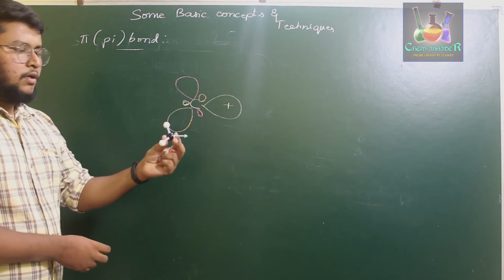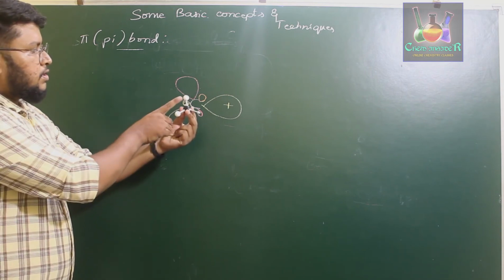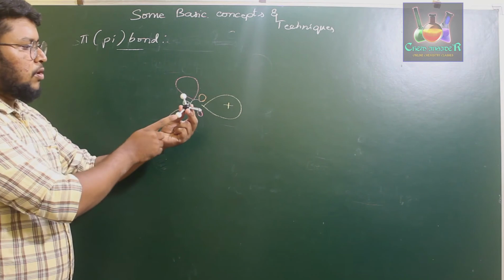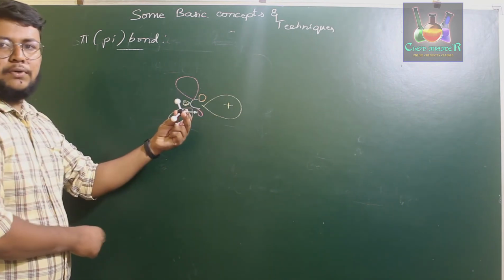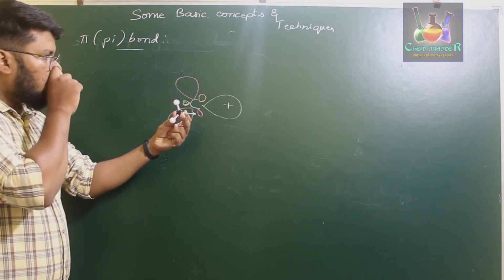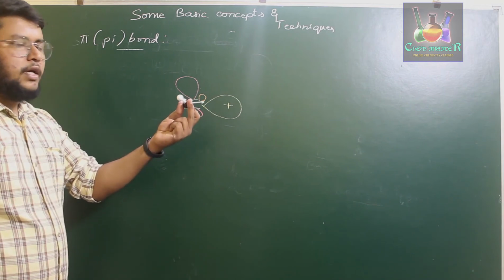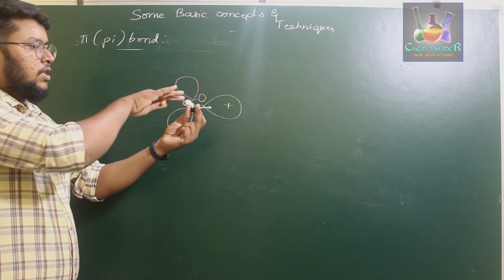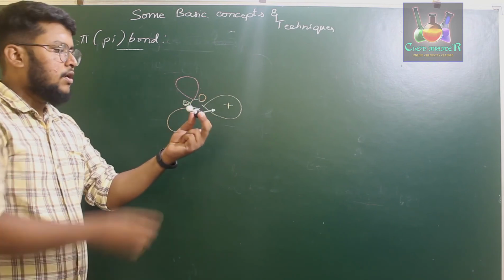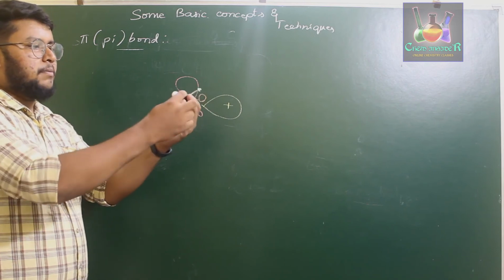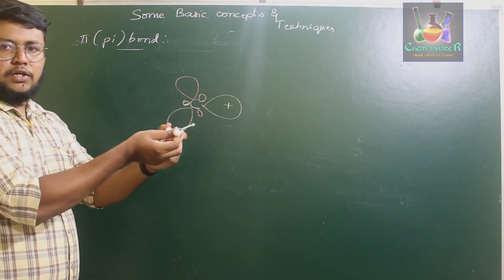Okay. If you consider this one on the top side, on the bottom, and on the straight one. So this is an sp2 hybridized carbon. Now when you consider it in a planar geometry, all these three atoms will be in the same plane. Even though these are completely bent shaped, it is a planar geometry.